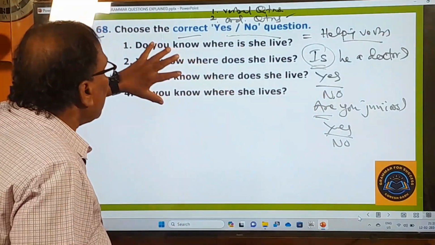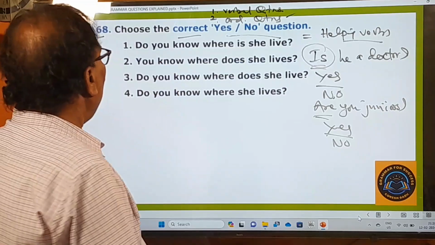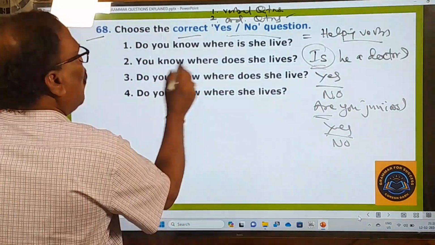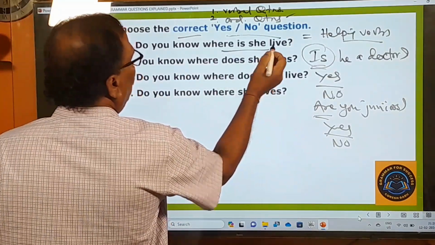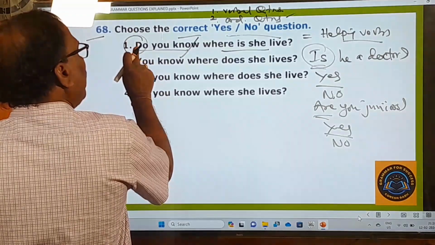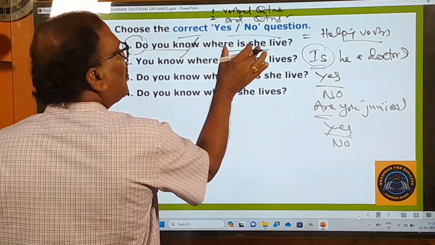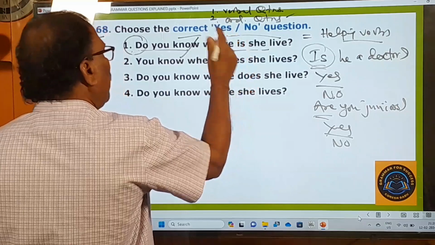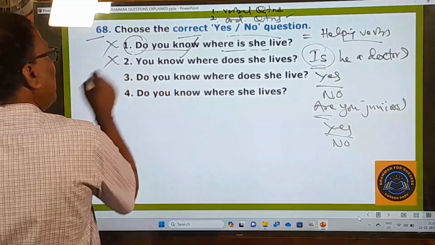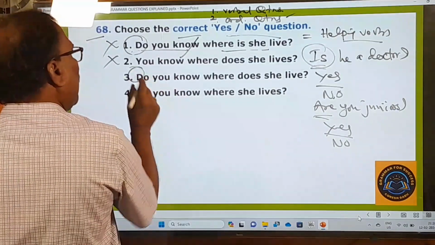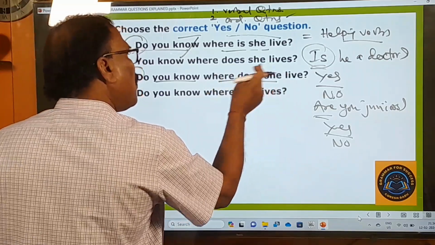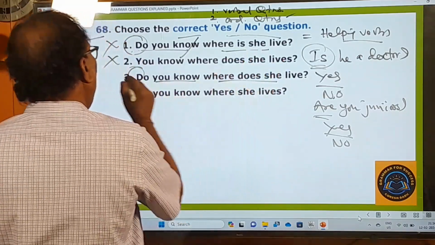Now let us check the options and decide which is the correct yes/no question. Do you know where she is live? This is beginning with do, a helping verb. But here the second part of the sentence is quite ungrammatical. So that's why this is wrong. You know where? This is not beginning with a helping verb. That's why this is wrong. Do you know? This is beginning again with a helping verb. But the second part of the sentence is where does she live? So this is ungrammatical and this is wrong.